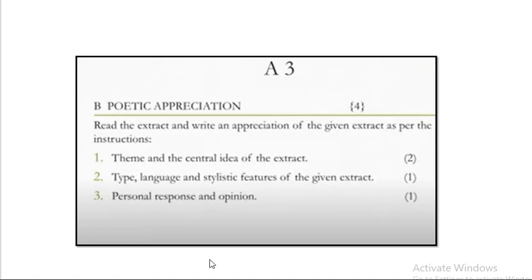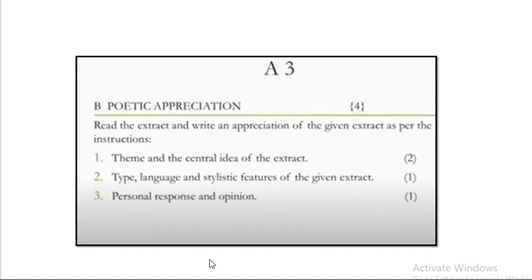Then question number 3B will be poetic appreciation, that is critical appreciation, which will be asked for 4 marks here. Here the easiest way to do it is, children, as you all know, you have only 4 to 5 poems in your text. So be thorough with the critical appreciation of each poem here. Now from these 4 to 5 poems, 1 poem will be asked as the seen poem, seen extract here, and 1 poem can be asked for critical appreciation here. So be thorough with all the poems here.